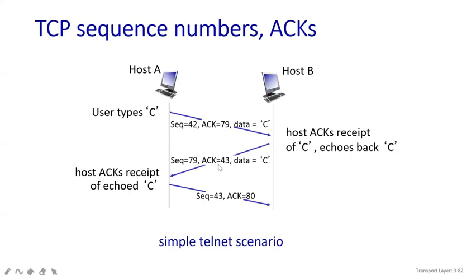Then the next acknowledgement number has come, and sequence number 79 has been received over here. Then again, the next sequence number can also be sent back. You can see here sequence 42 was for the C, that's why the next sequence number has been sent over here. Now here you can see sequence number 42, and here the acknowledgement was 43 because in between one more packet has already gone. Now the next one: sequence number 79, acknowledgement is 80. So always, in between, some other packets will be passing through.